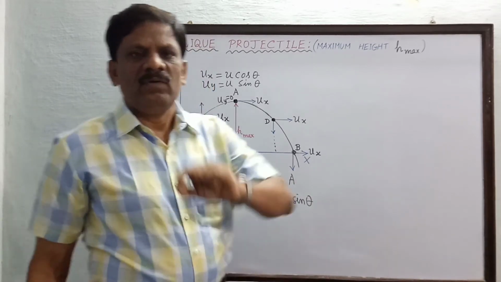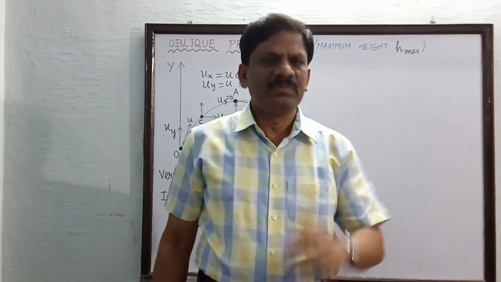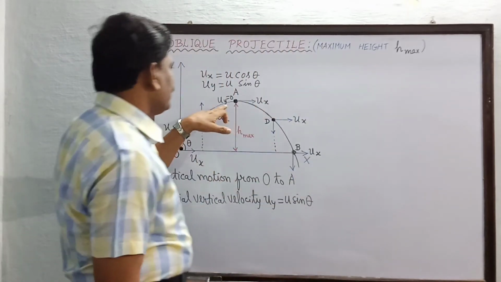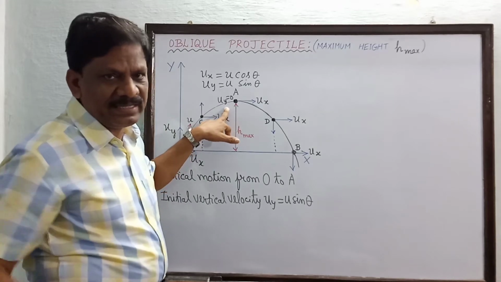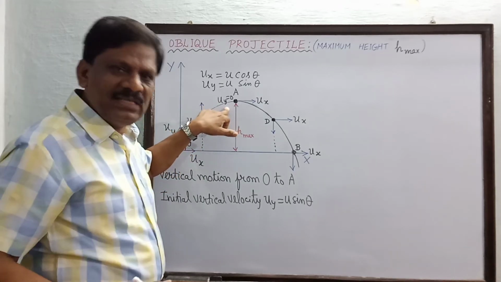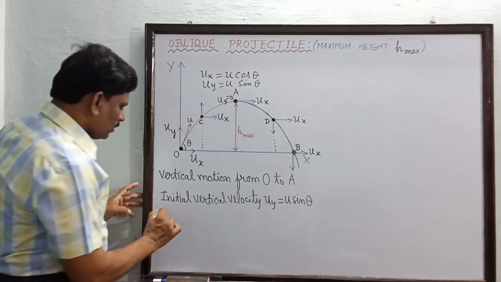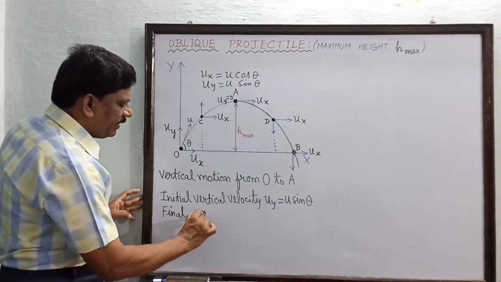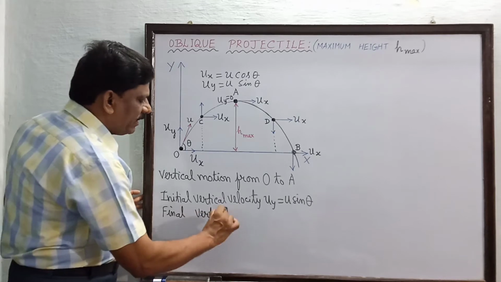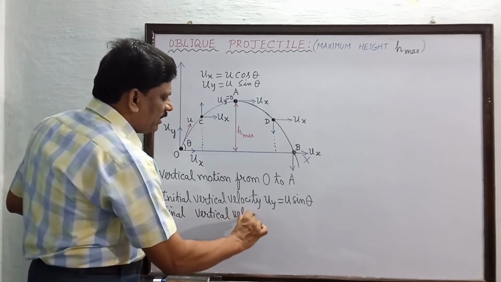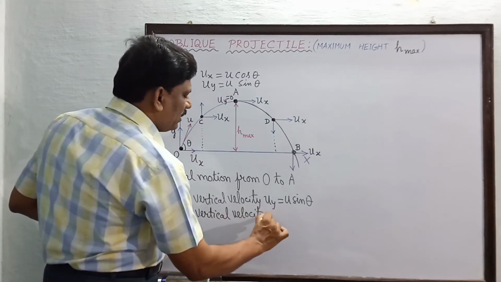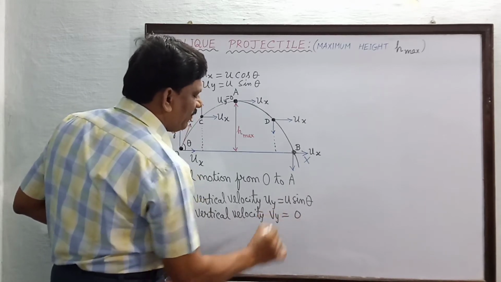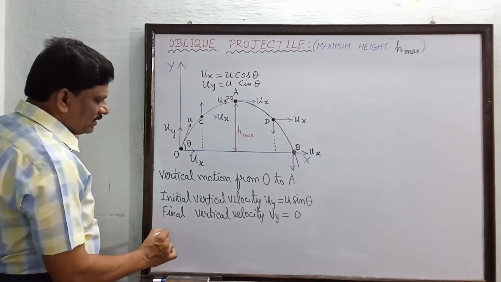What is the final point we have taken? A. At A, what is the vertical velocity? See here, it is equal to 0, is it not? At the highest point, the vertical velocity is equal to 0. So, the final vertical velocity Vy is equal to 0.